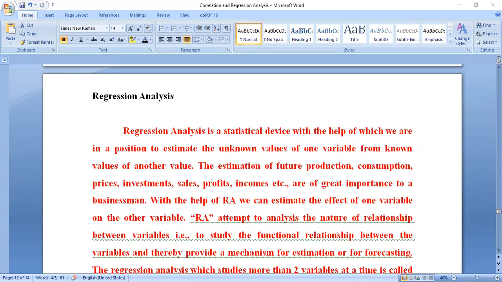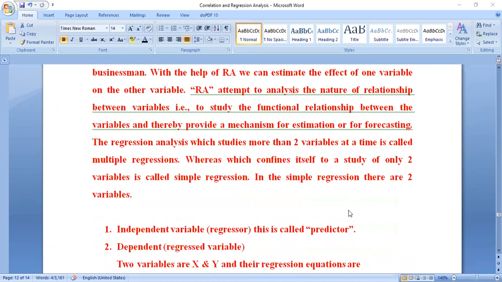For that we require some investments. It depends on sales as well as profits and incomes. That is the reason for the functional relationship between the variables, providing a mechanism for estimation or forecasting the future. So observe carefully, my dear students.